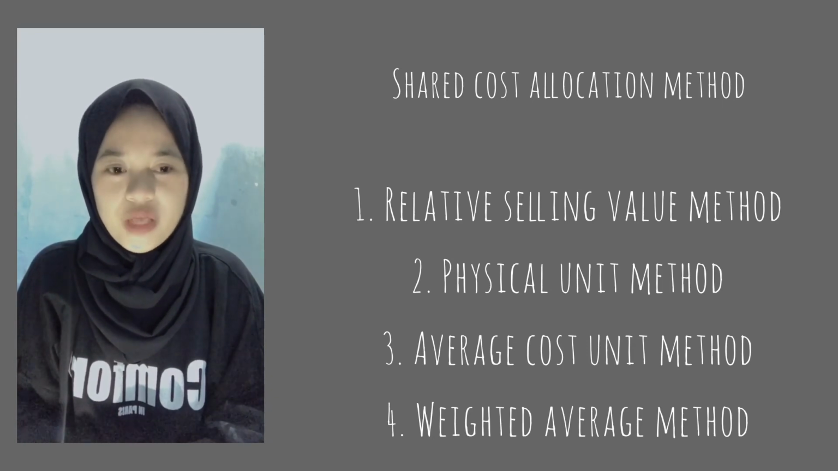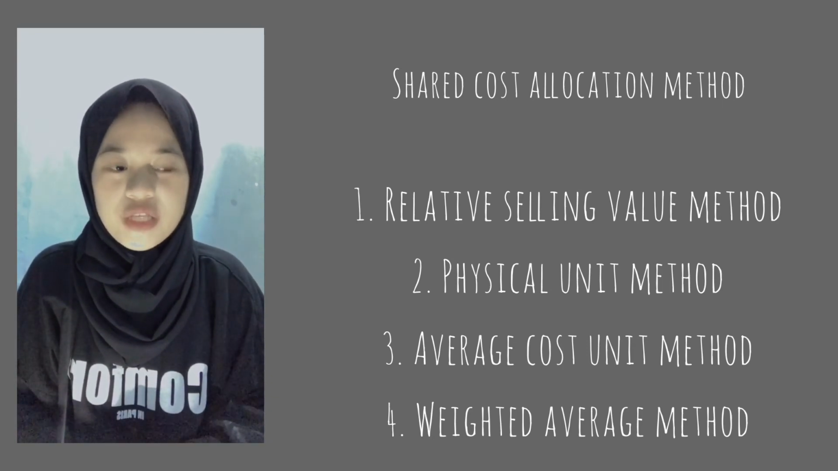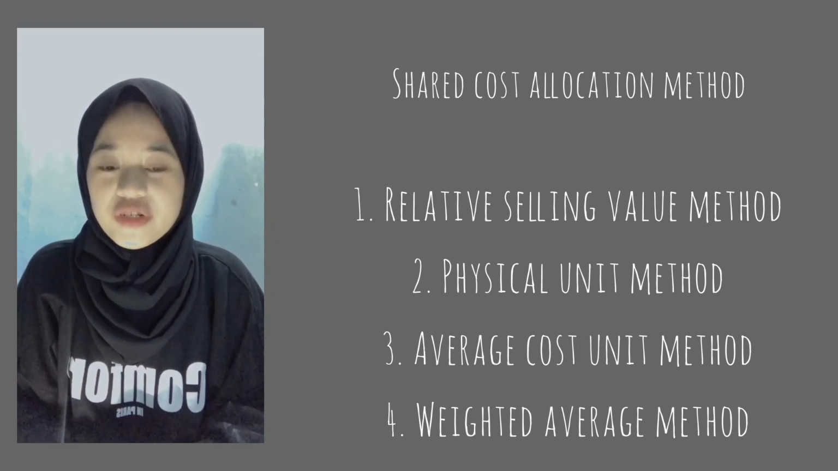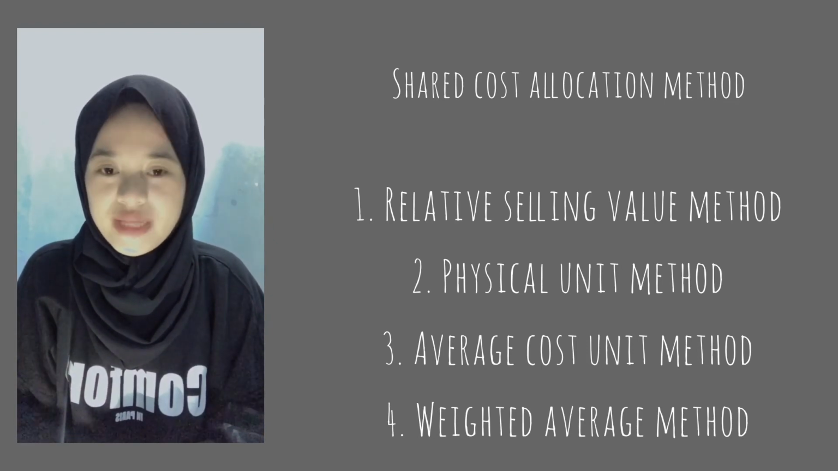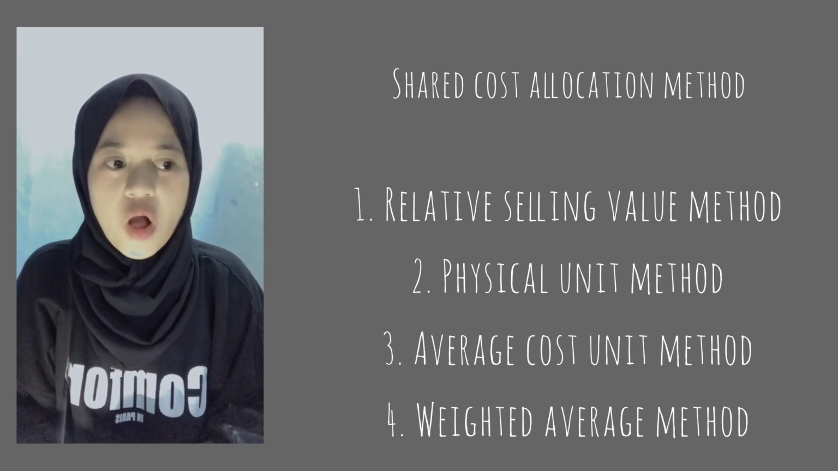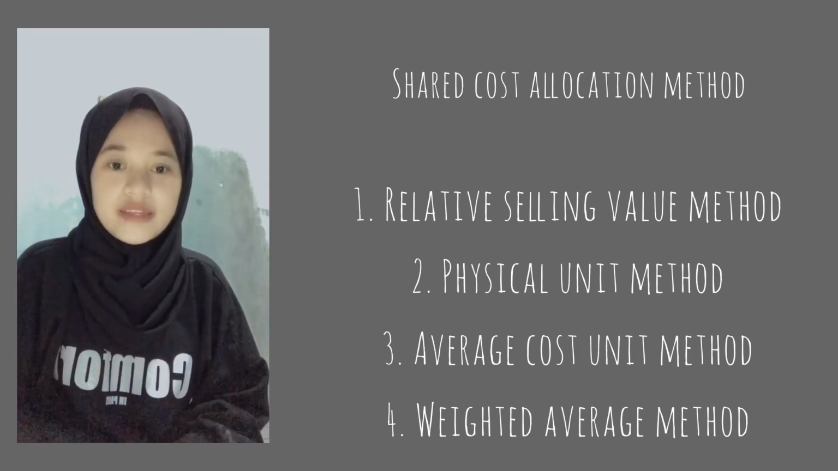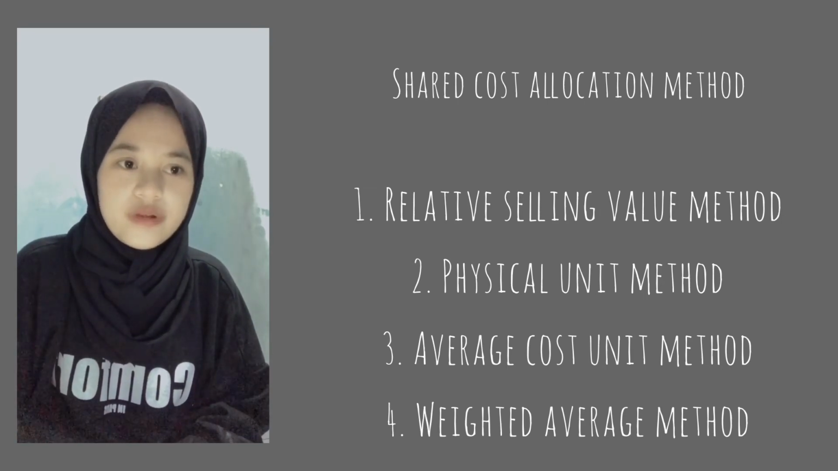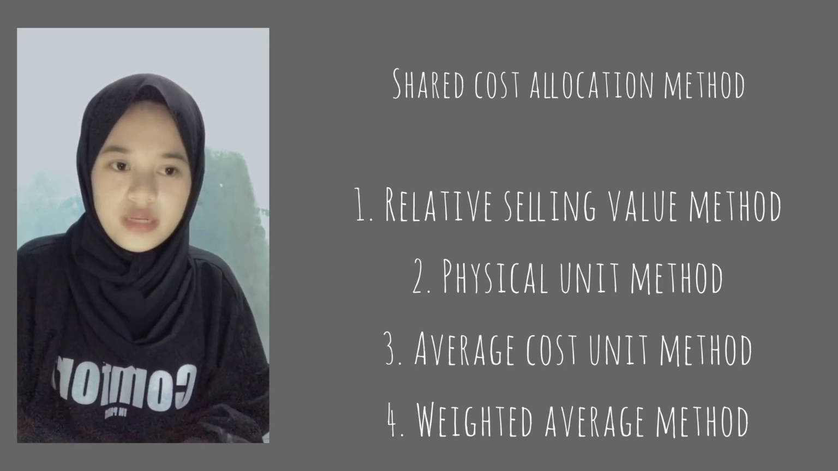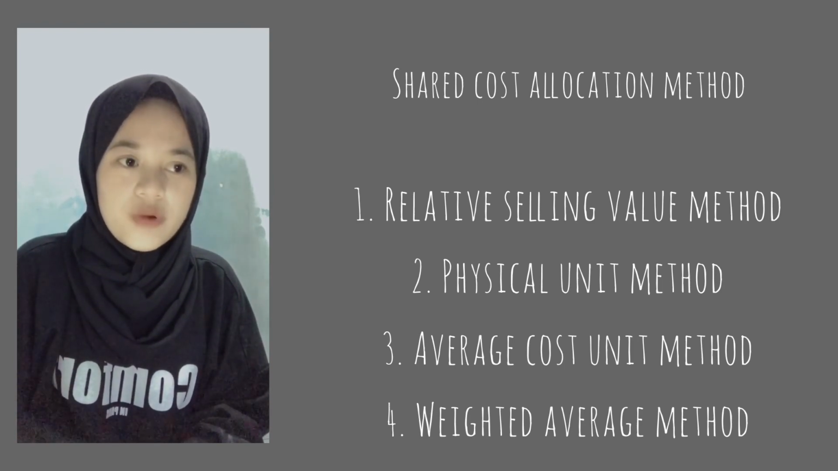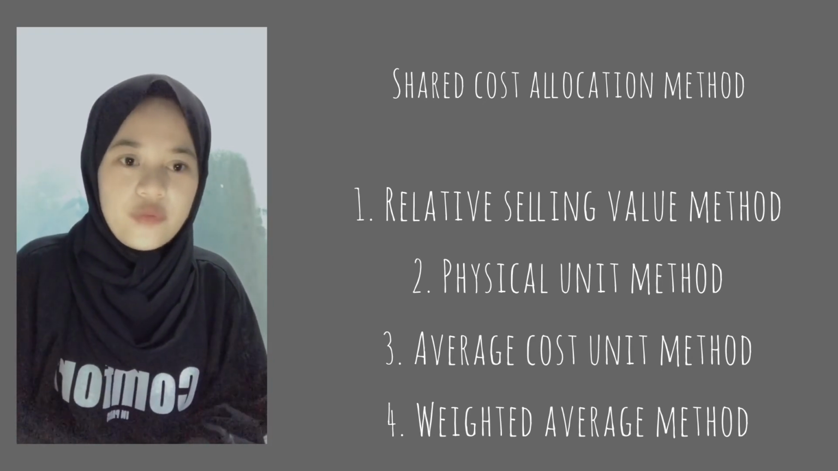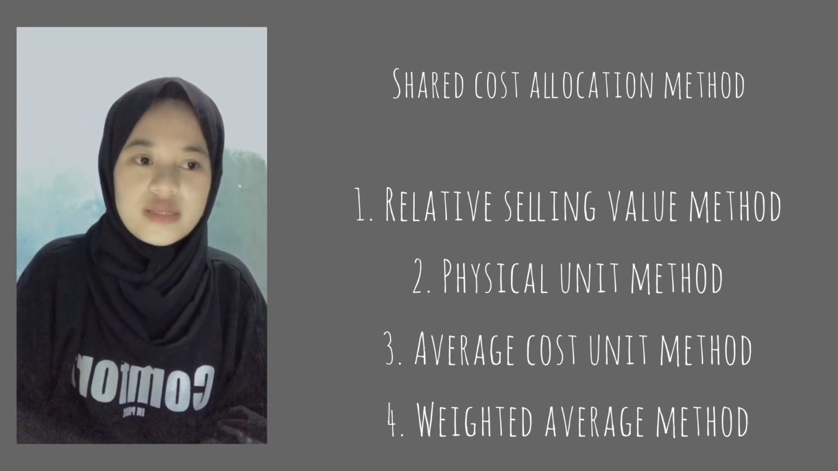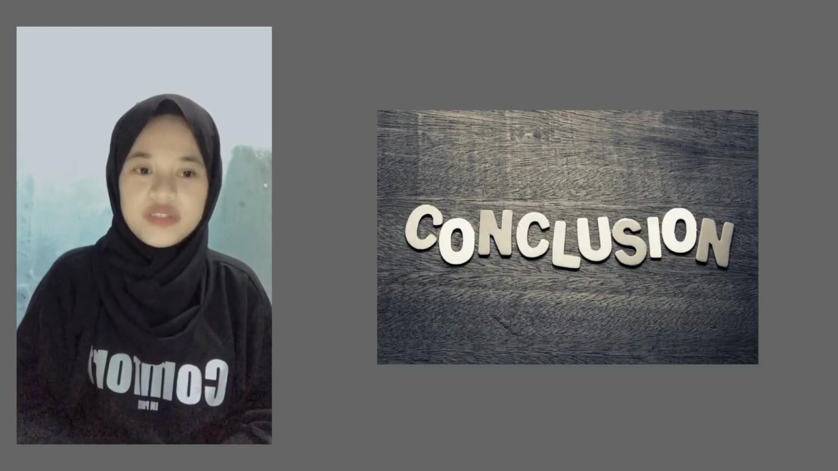The third is the average cost unit method. This method can only be used when the joint products produced are measured in the same unit. Generally, this method is used by companies that produce several kinds of the same product from one process together, but the quality is different. And the last is the weighted average method. In the average cost method, the basis used in the allocation of joint cost is the quantity of production. So in the weighted average, the production quantity is multiplied first by a weighting number and the new results are used as the basis for allocation.